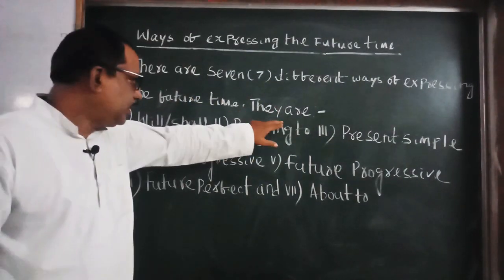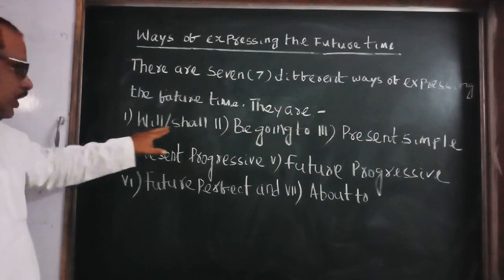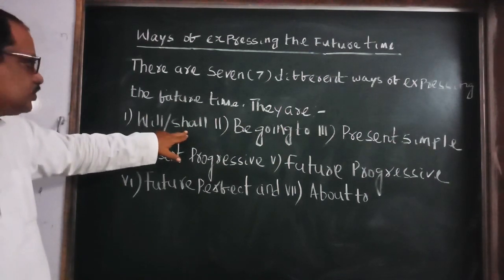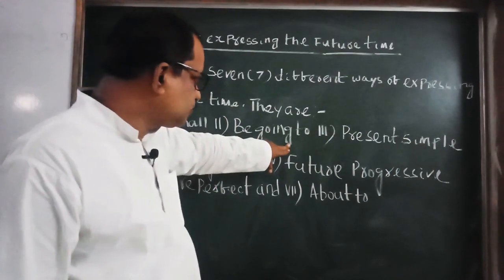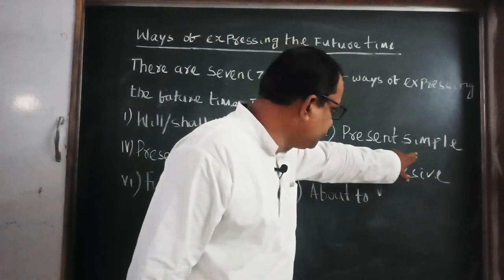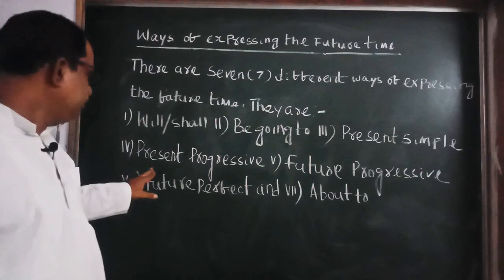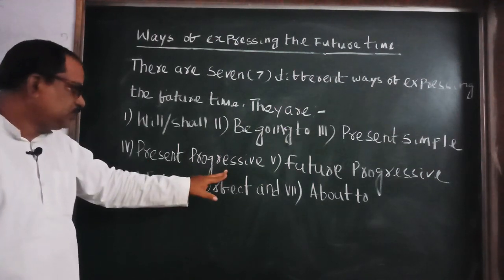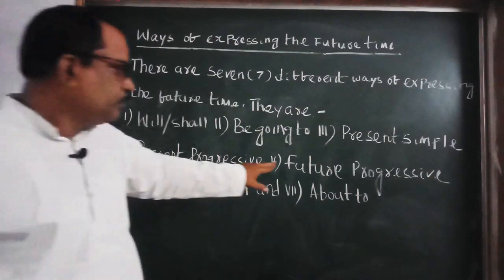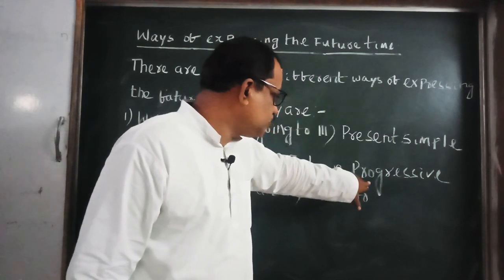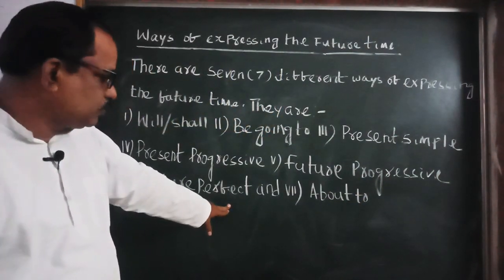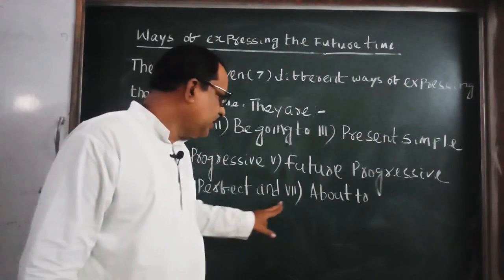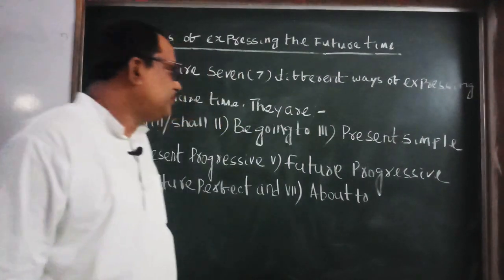And they are, the first one is will and shall. This is used for future time. Be going to. This is used for future time. Present simple is used for future time. Present progressive is used for future time. Future progressive is used for future time. Future perfect is used for future time. And last one, about to is also used for future time.